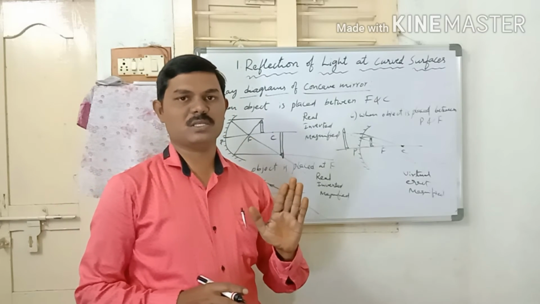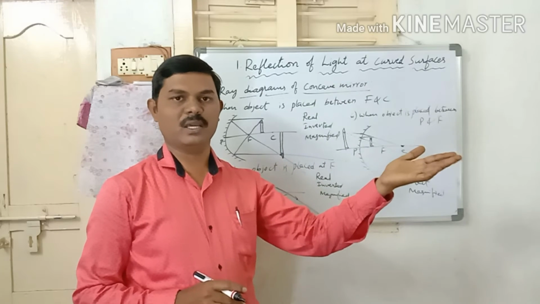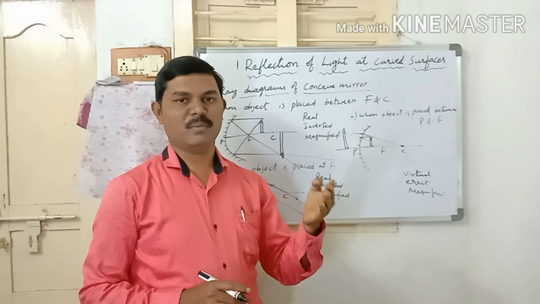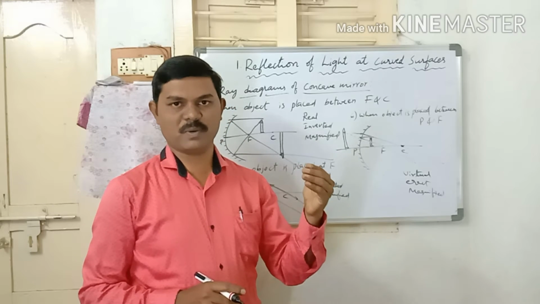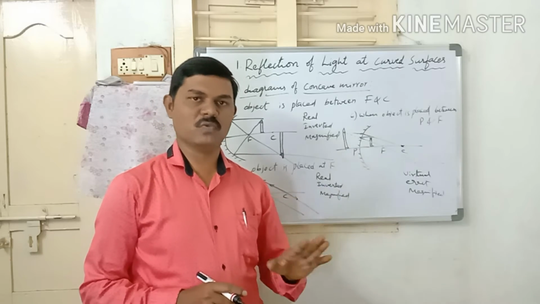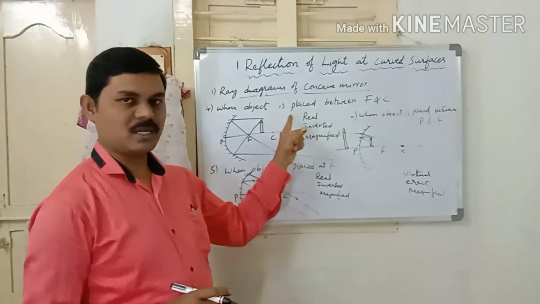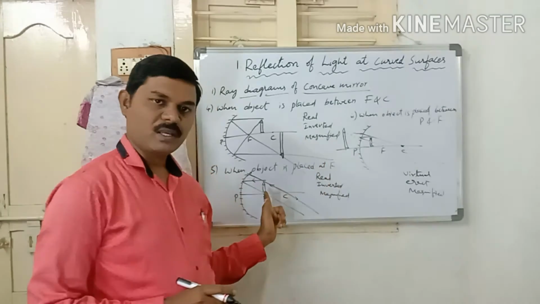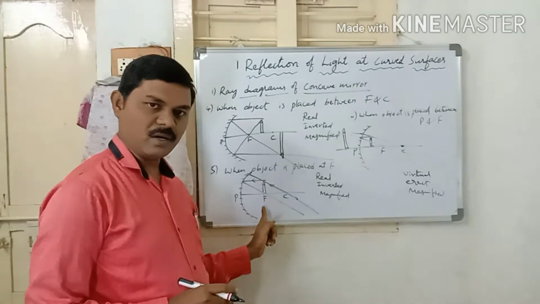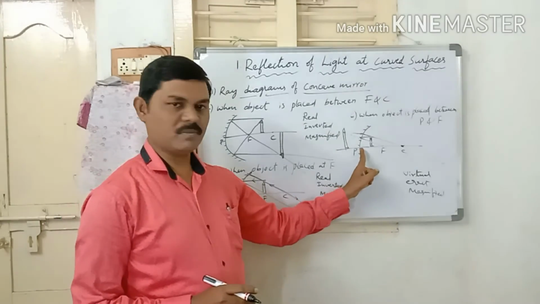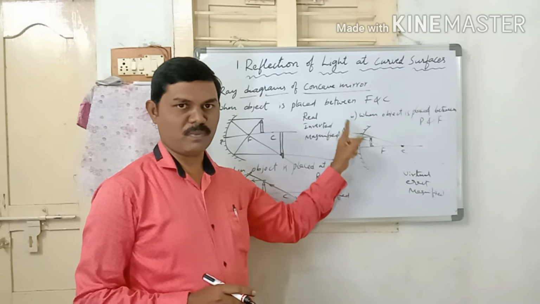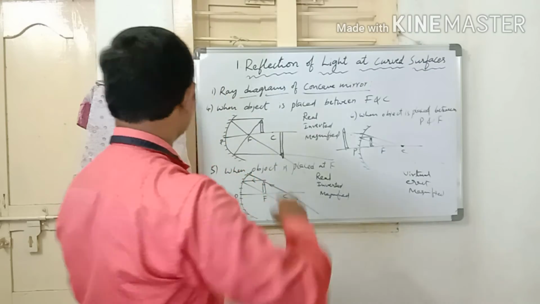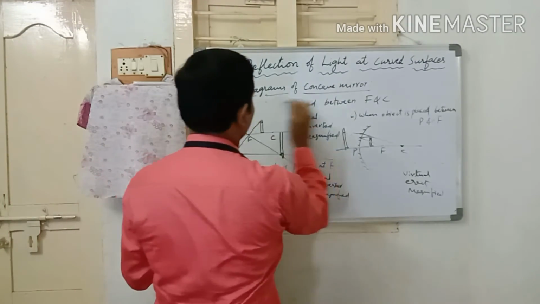So there are 6 positions. When the object is placed at infinity, the image is formed at focus. When the object is placed beyond the center of curvature, the image is formed between F and C. When the object is placed at the center of curvature, the image is also formed at the center of curvature. When the object is placed between F and C, the image is formed beyond the center of curvature. And when the object is placed at F, the image is formed at infinity. When the object is placed between P and F, the image is formed behind the mirror as a virtual, erect and magnified image. Now we will continue after the ray diagrams of concave mirror.